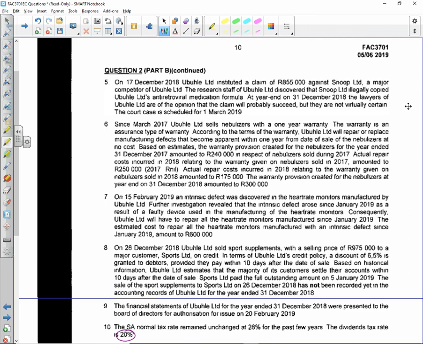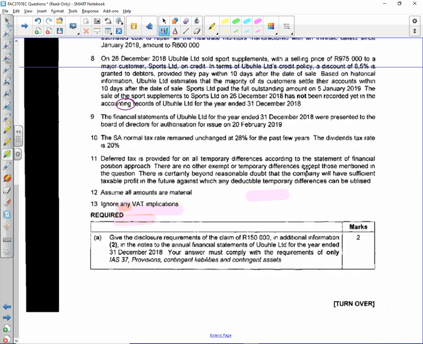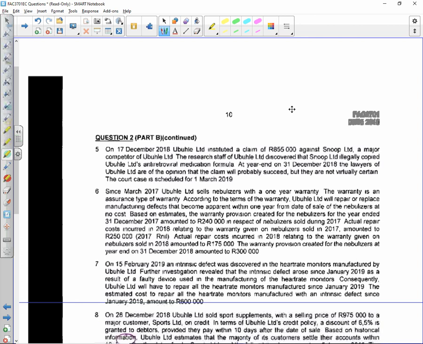In terms of point number 5, there we go. On the 17th of December 2018, Ubuhle instituted a claim of 855 against Snoop Limited, a major competitor of Ubuhle Limited. The research staff at Ubuhle discovered that Snoop Limited illegally copied Ubuhle's antiretroviral medication formula. At year-end 31 December 2018, the lawyers of Ubuhle were of the opinion that the claim will probably succeed, but they were not virtually certain.